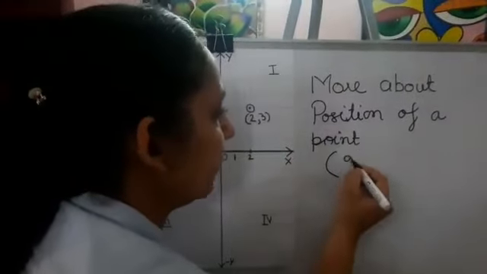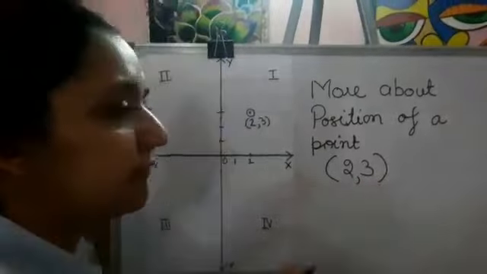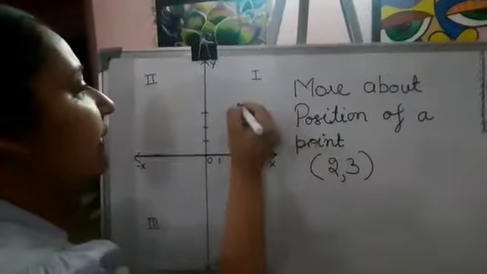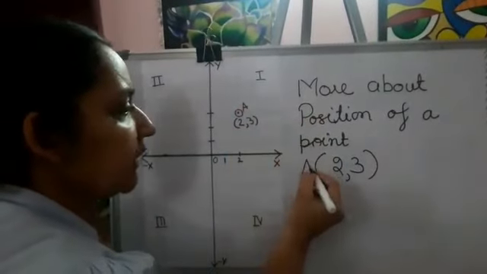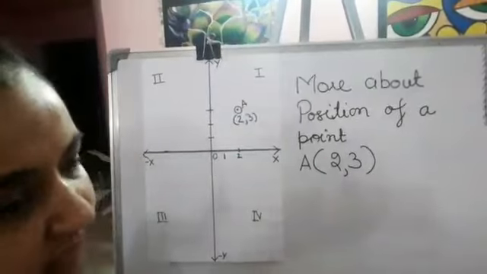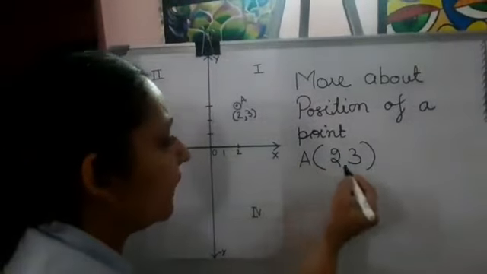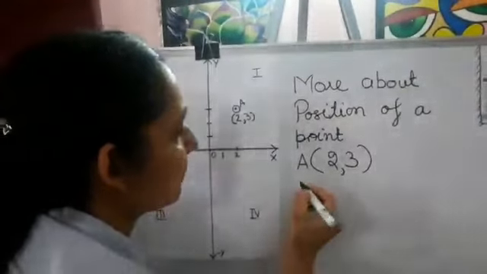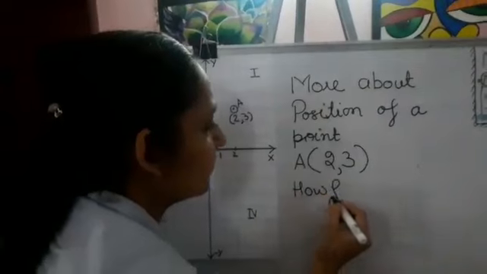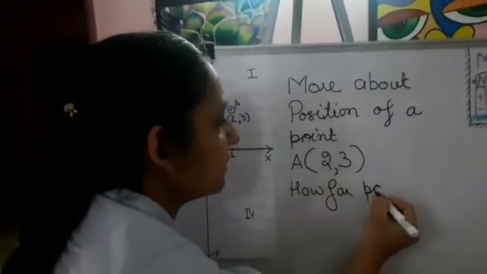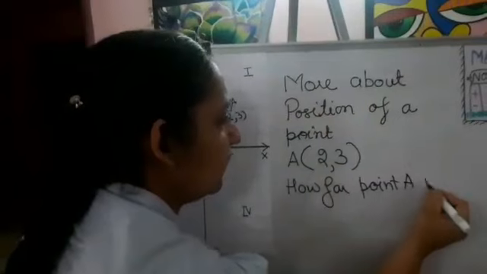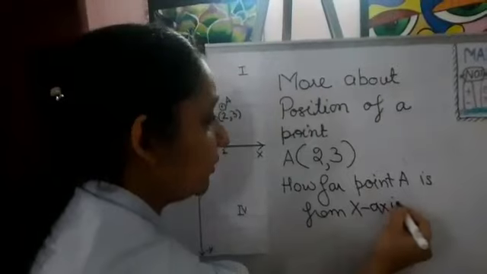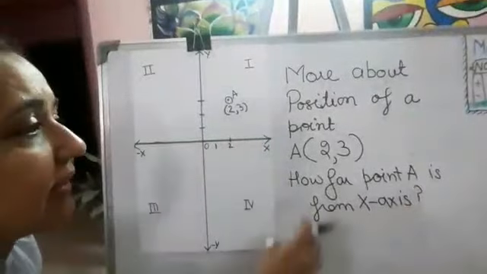Children, the common mistake done by students is when we ask how far this point, let me name this point as A, is from the x-axis. The common mistake is that they say it is 2.